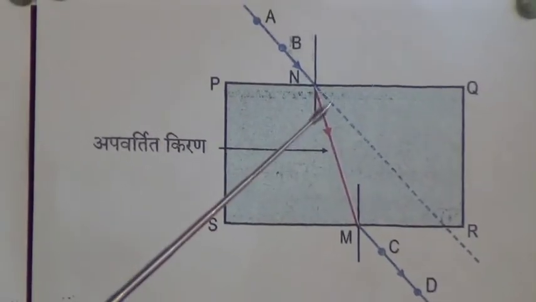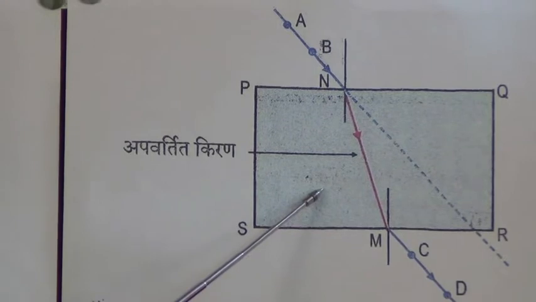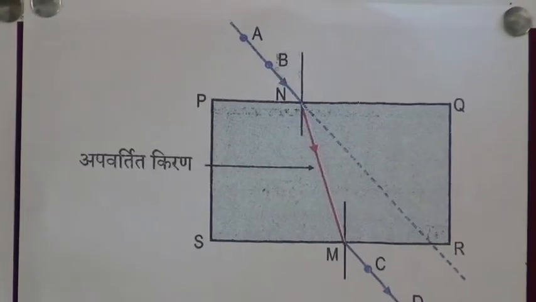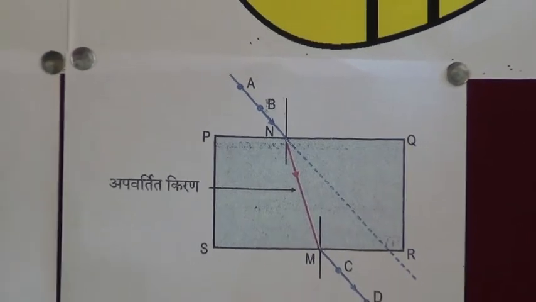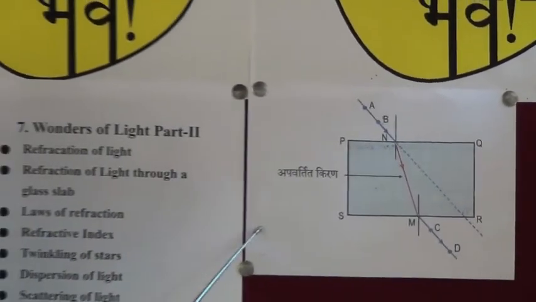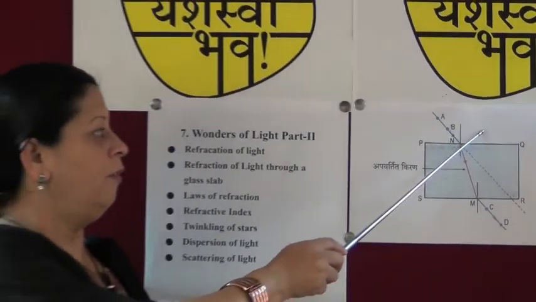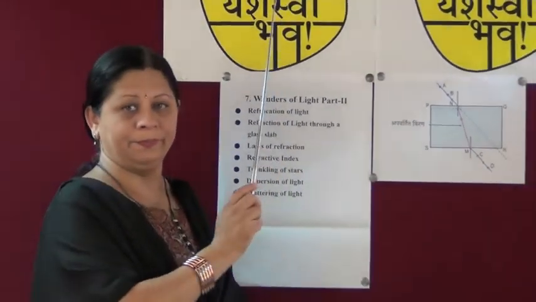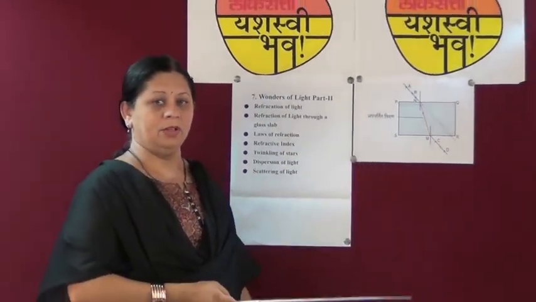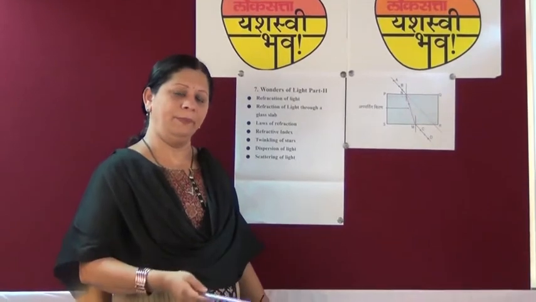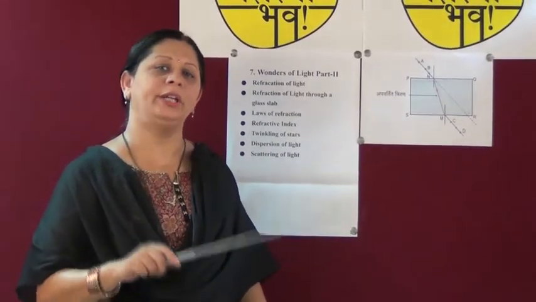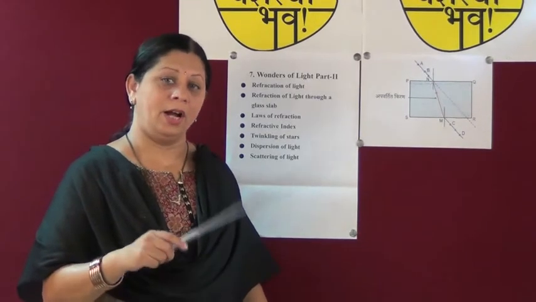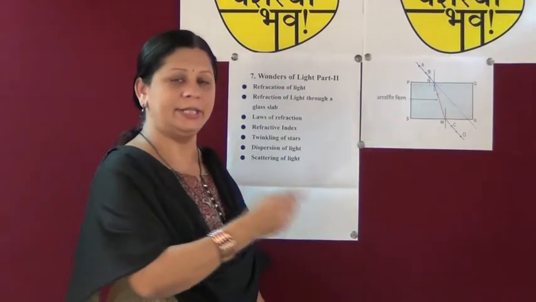Now glass is the second medium and V2 is the velocity of that medium. Then the refractive index, with the help of velocity, is equal to V1 upon V2. So again there is a rule that refractive index is dependent upon the velocity of the medium. Again we have to see rare medium and denser medium.